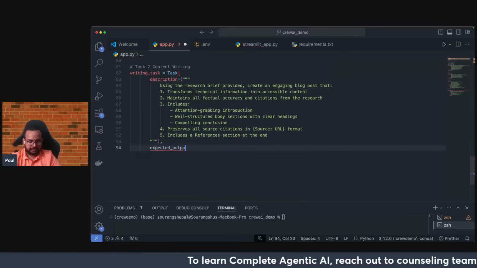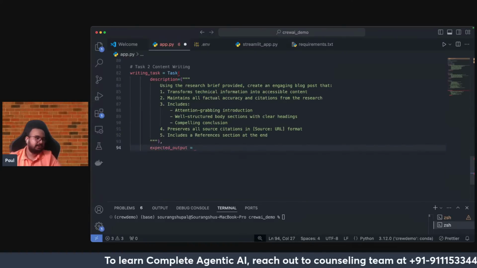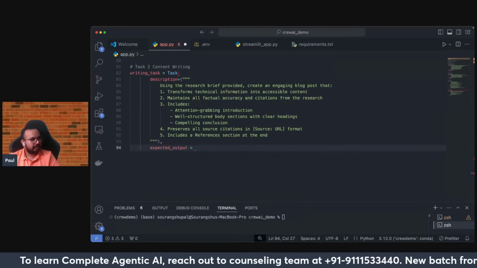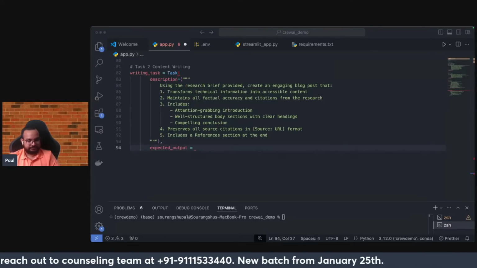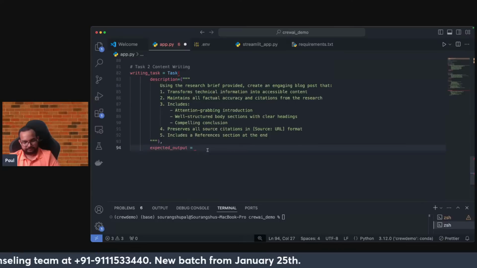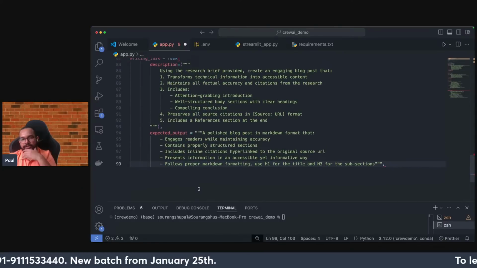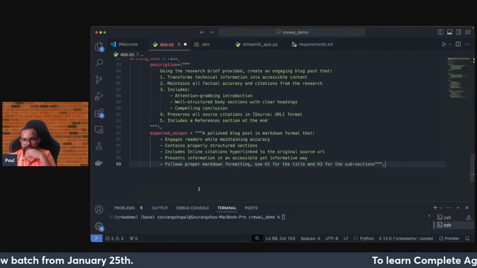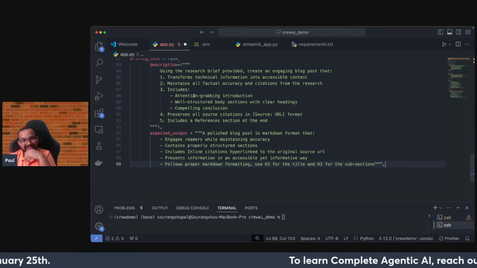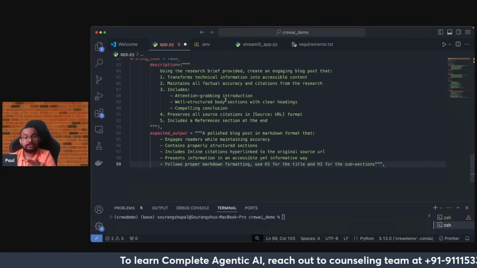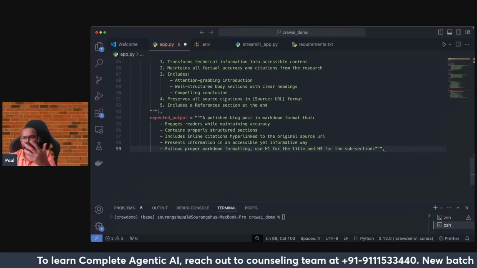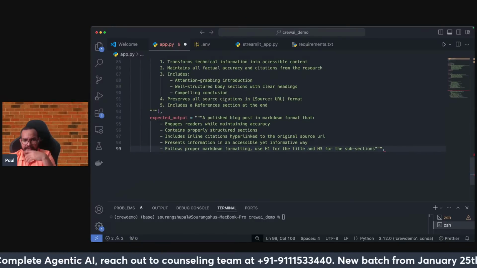Again, expected output. Again, a huge amount of text is there, so I will just try to get it. Now the expected output for this particular task, because yes, I have given all the instructions for this particular task to be done. But again, what is the output that I want? That is important.